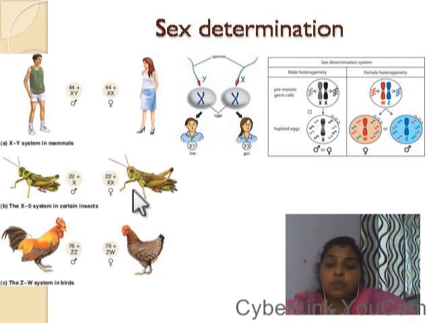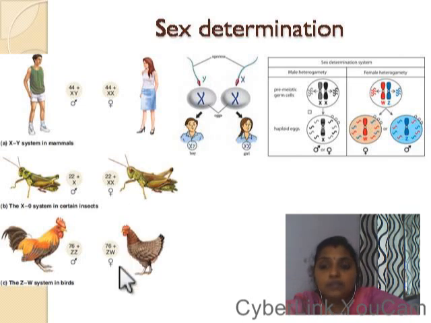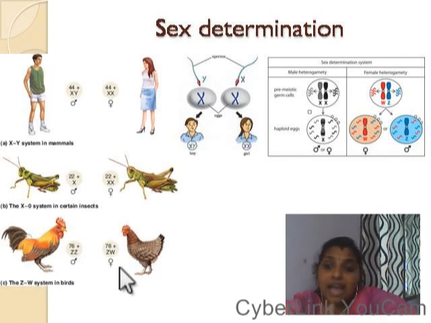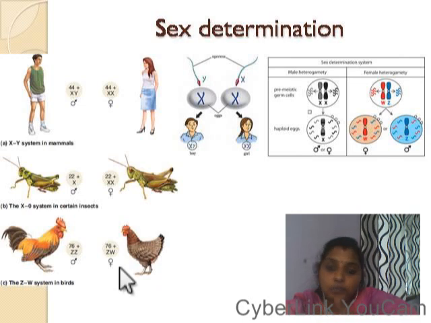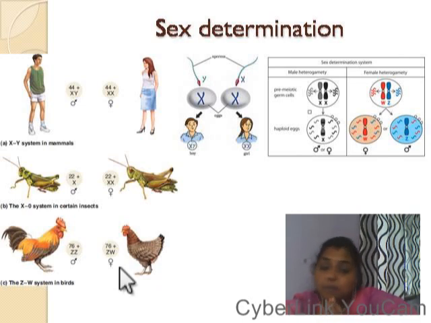In grasshopper, we can see that the male has only one X, so we can also call it the X0 or XO system. The female will show XX chromosomes, and the male will show only an X chromosome. The third one is the ZW system in birds, where the male has the same type of chromosomes, that is ZZ, and the female shows different types of gametes, that is ZW.